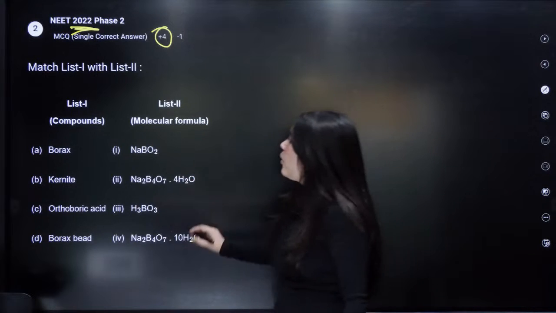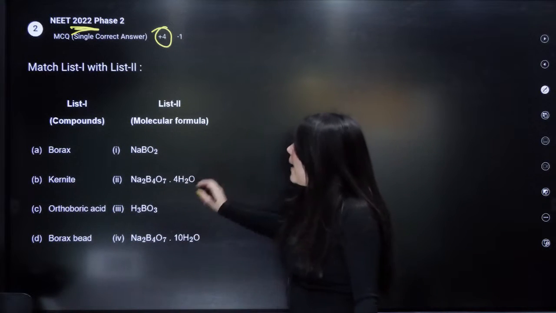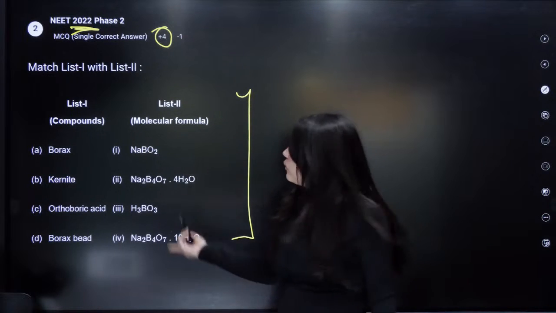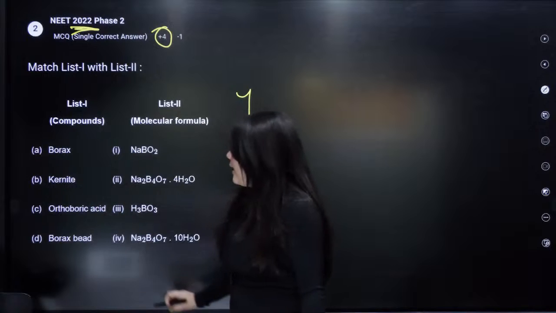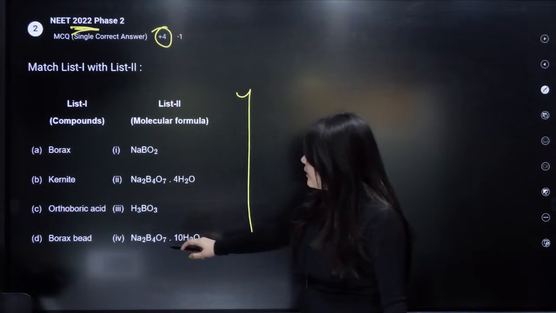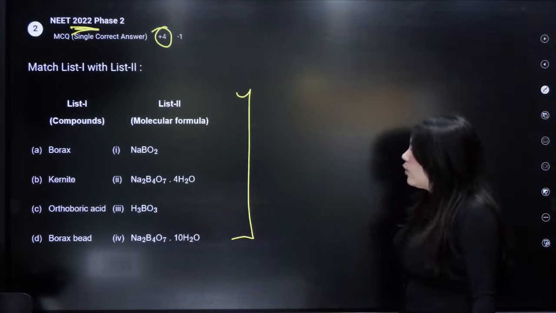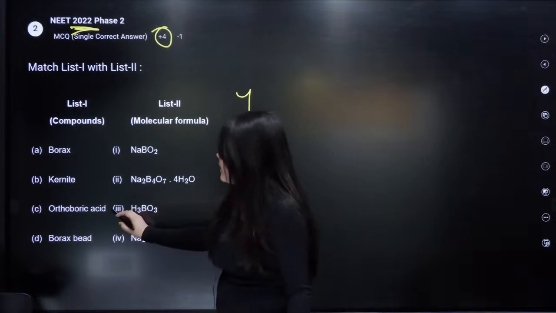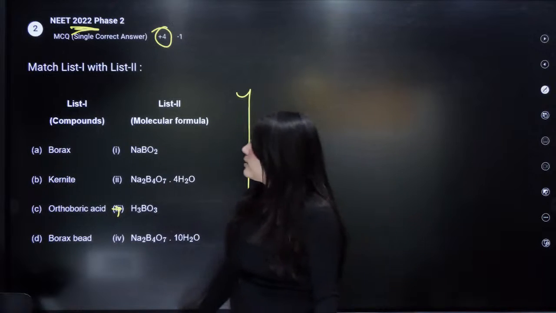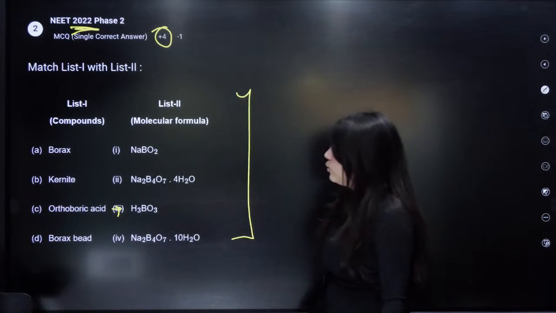Now, what is borax? Now you have to match these columns. Another important question which you can match. We just read what kernite was. Kernite was Na2B4O7.10H2O. Orthoboric acid is H3BO3, right? What is borax, what is kernite? All of these things you should know.